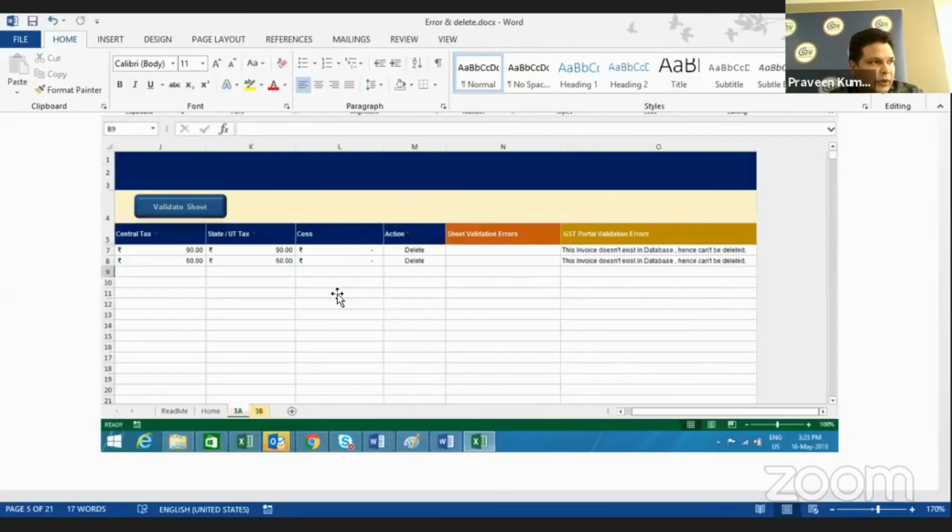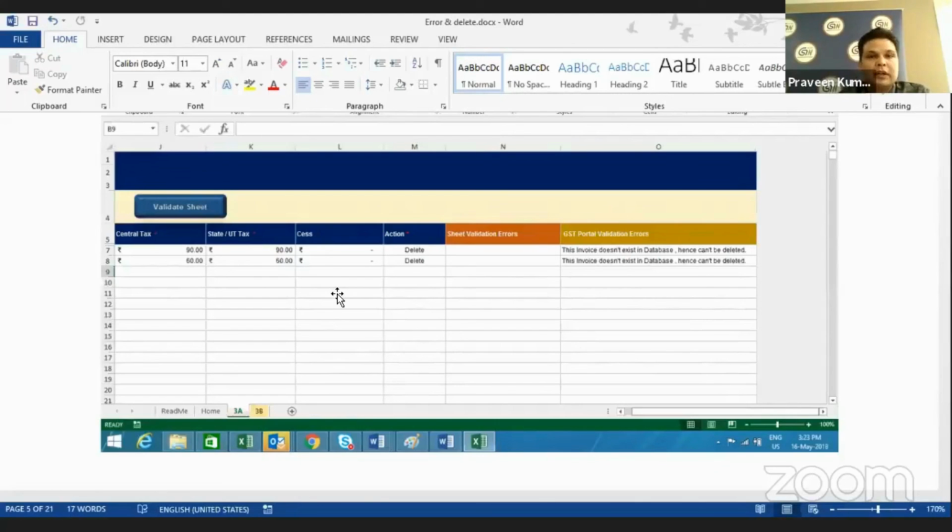If you have 1,000 invoices, you uploaded them, and you got an error for 15 invoices, your 985 have already been successfully uploaded. So you only need to correct the 15, and you can do the correction even in the downloaded error report, and upload again, validate that sheet, generate that file. Only these 15 you can change from here and create a JSON file. This will be incremental data. It will get added, and you can complete the 1,000.